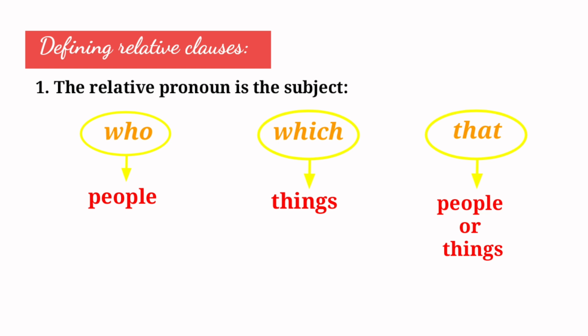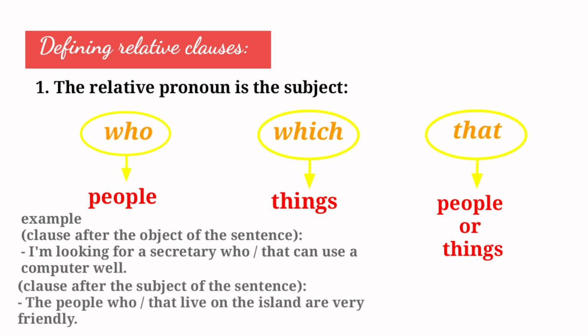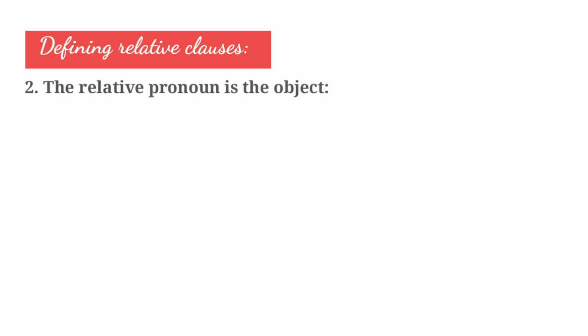For example, clause after the object of the sentence: I'm looking for a secretary who or that can use a computer well. For example, clause after the subject of the sentence: The people who or that live on the island are very friendly.